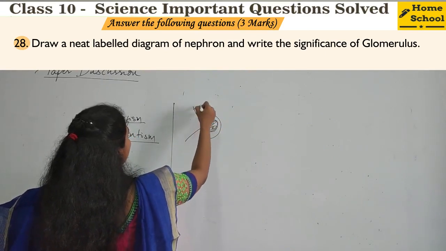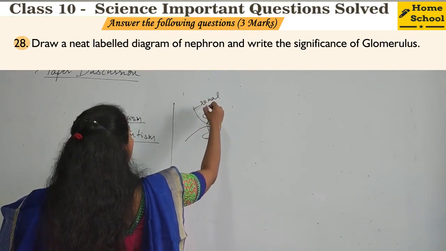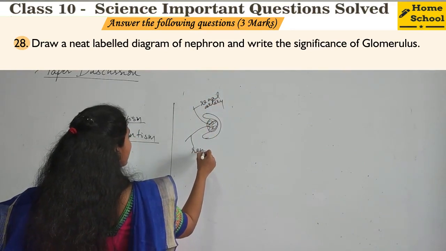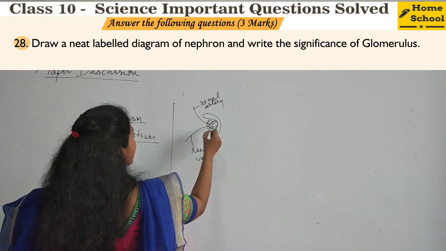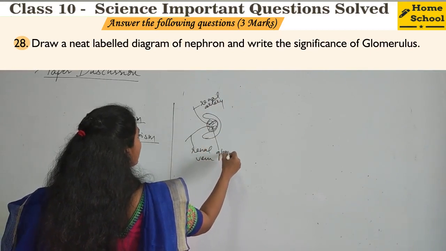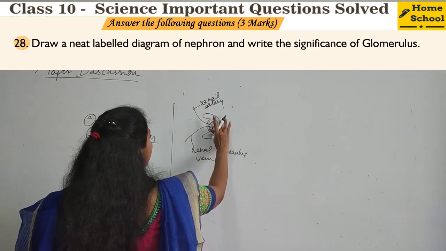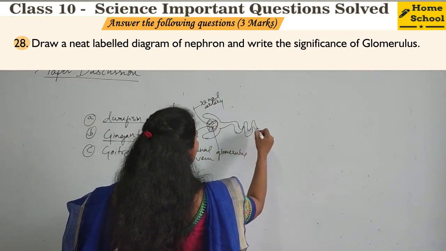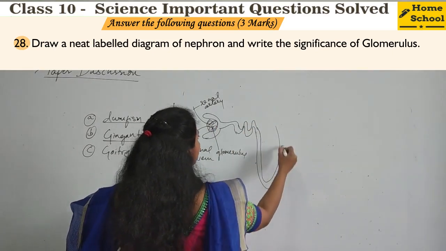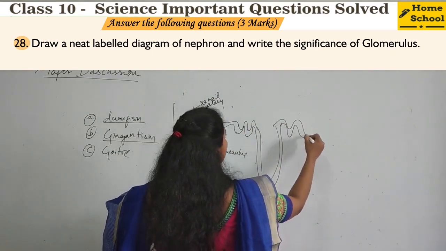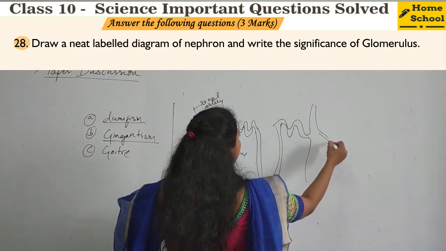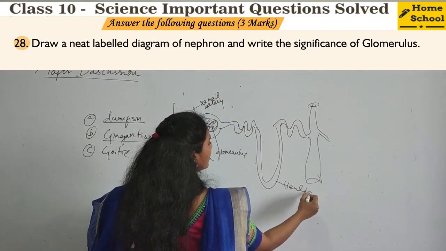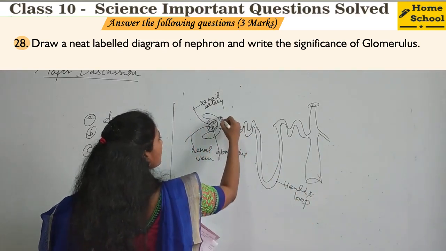See, this is renal. You have to mention labels also. This is the renal vein and this is the glomerulus. Glomerulus, and later some curved tubules, something like this, and the collecting tube. And this is a collecting tube, and this is Henle's loop, and this is Bowman's capsule.